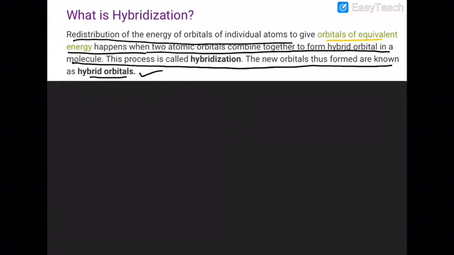And it has a proper orientation. An s orbital is spherical, a p orbital is only along one direction, but hybrid orbitals are well directed orbitals. They have directional properties. So when an s orbital undergoes hybridization, it goes from a spherical shape to a particular directional shape, but only under hybridization.